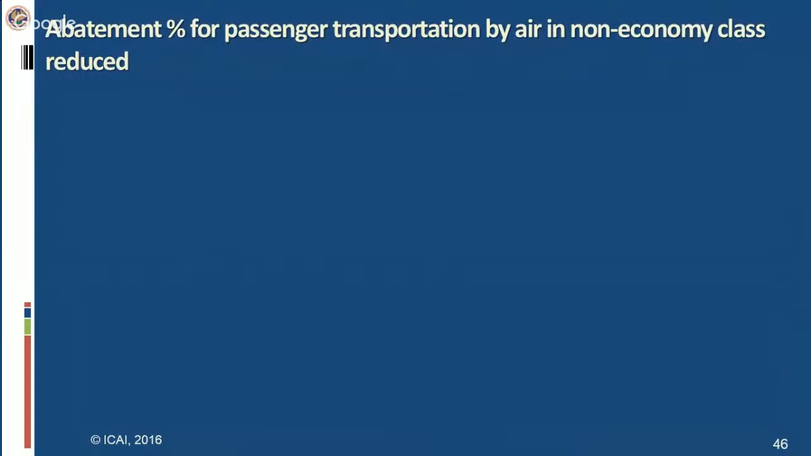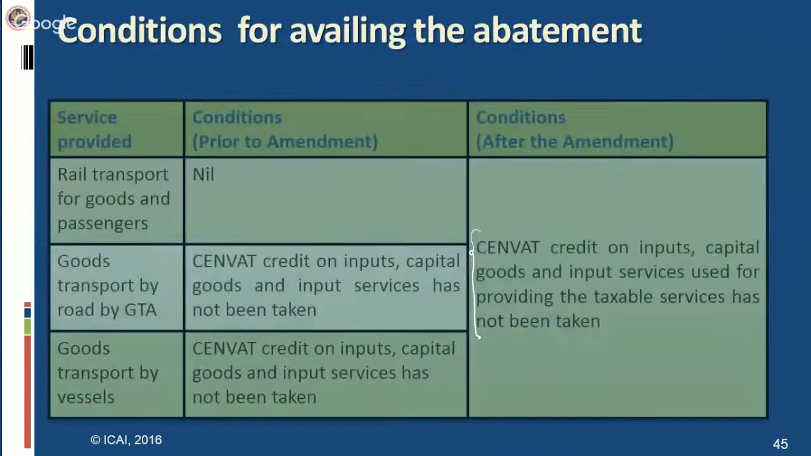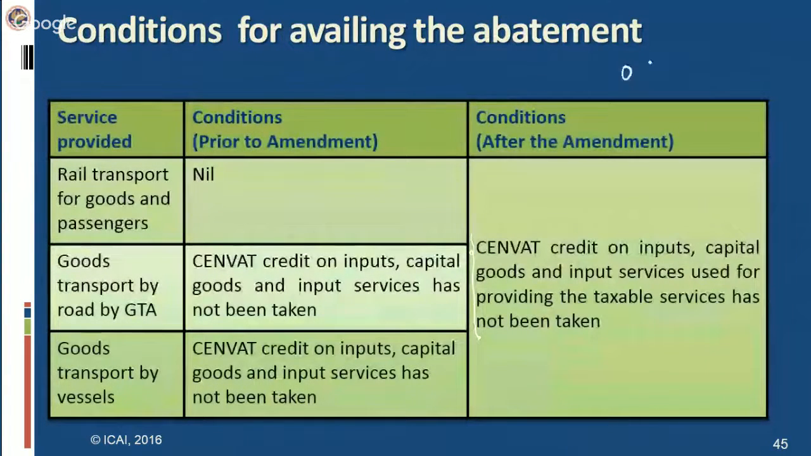Now coming to the next amendment. Here the abatement percentage for passenger transportation by air in non-economic class has been reduced. Let me tell you the effective date also for this amendment. This amendment has become effective from 1st of April 2015.